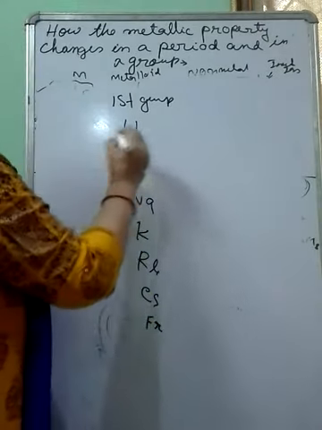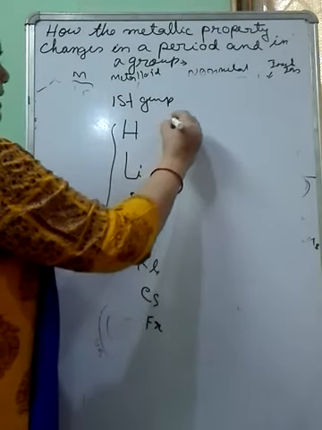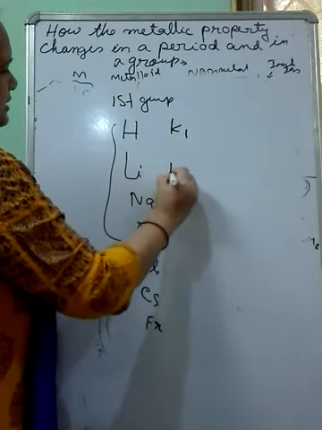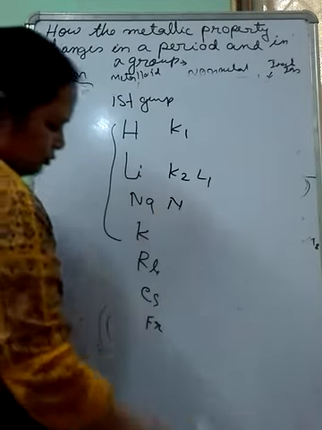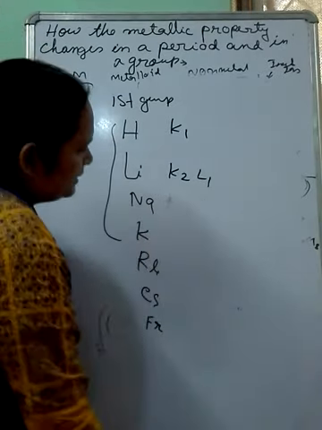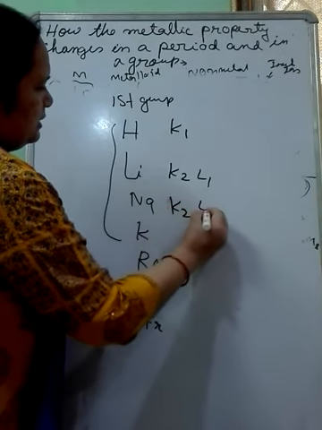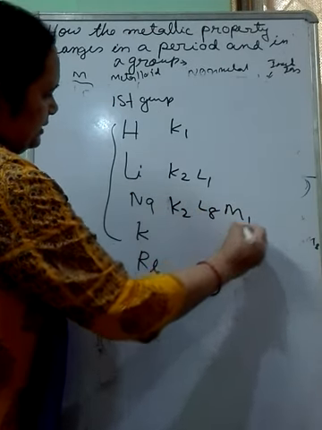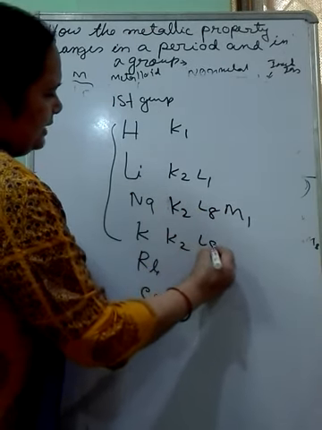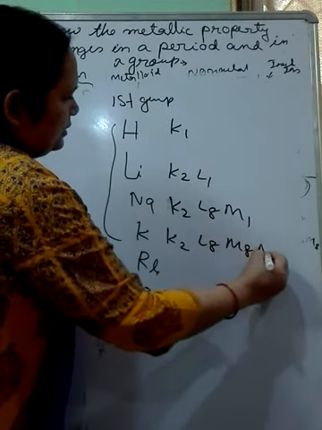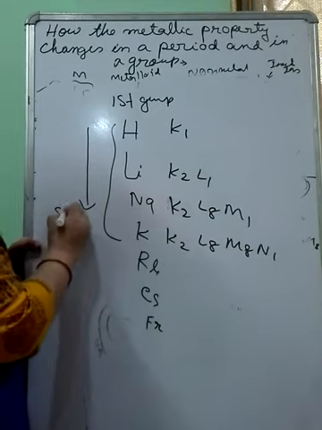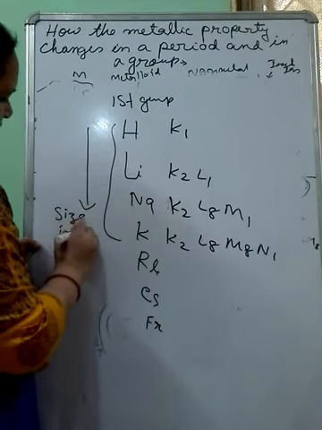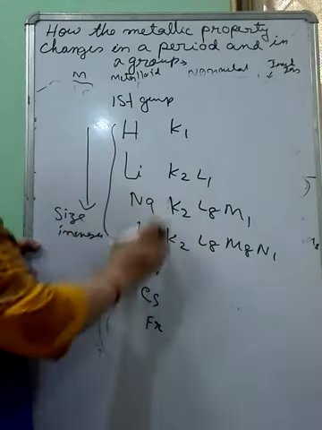I am taking the example of the first four. Hydrogen configuration K1, lithium K2 L1, sodium K2 L8 M1, potassium K2 L8 M8 N1. As you move from top to bottom, the size increases in a particular group.